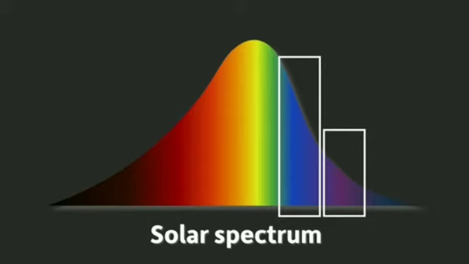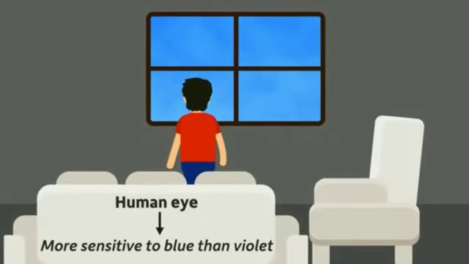Next reason is that our eye is more sensitive to blue color than violet color. This was about how gases present scatter light.